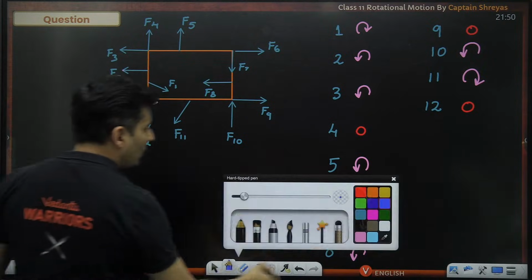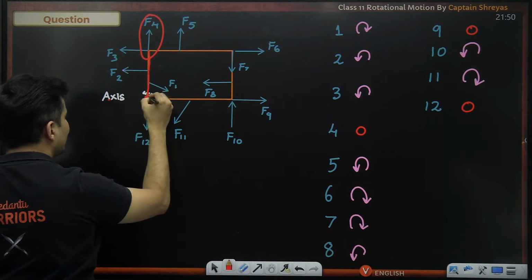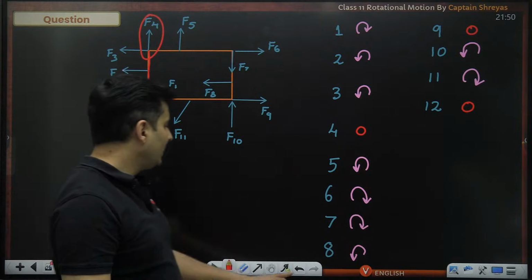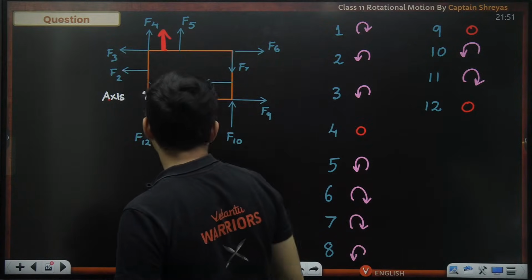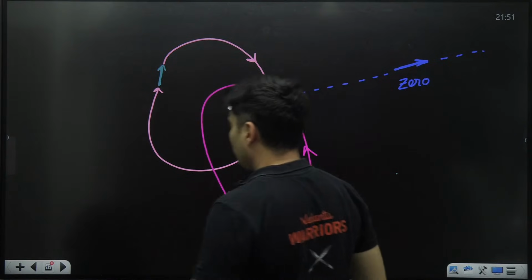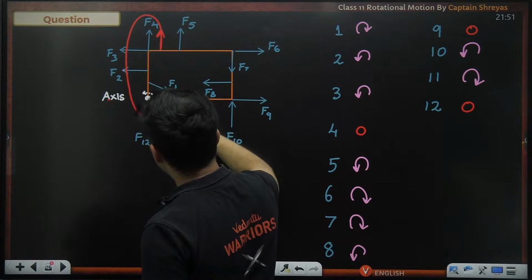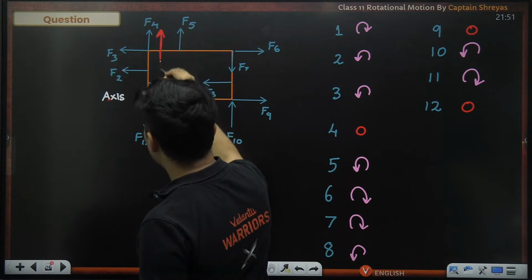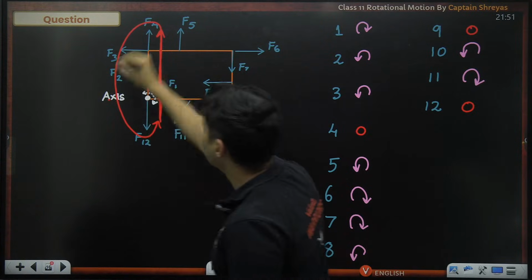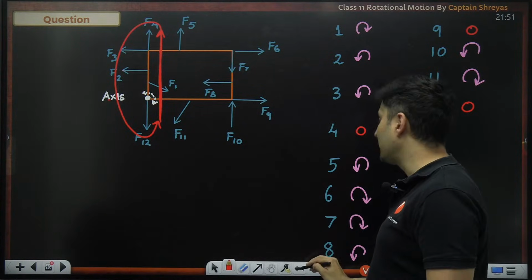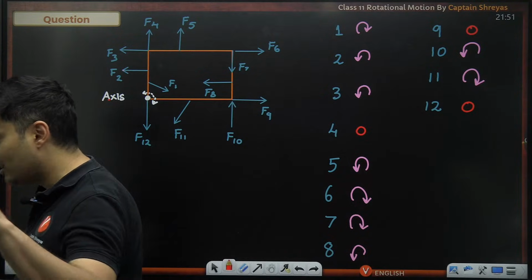Why is F4 0? Because when the line of F4 is extended, it is passing through the axis. So that is why it is not generating the torque. But that same force, if it is here, then it will generate torque, guys. If you extend that line of force, now it is not passing through the axis. So you can see that it is generating some kind of anti-clockwise torque. I hope this is clear now in everybody's head when torque is there versus when it is not there.